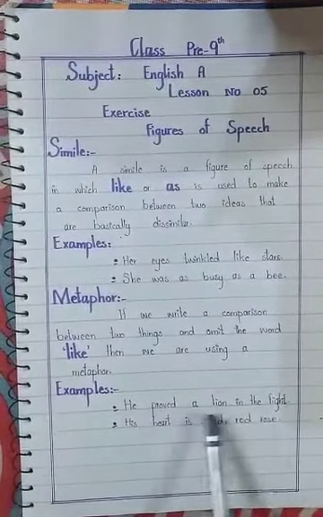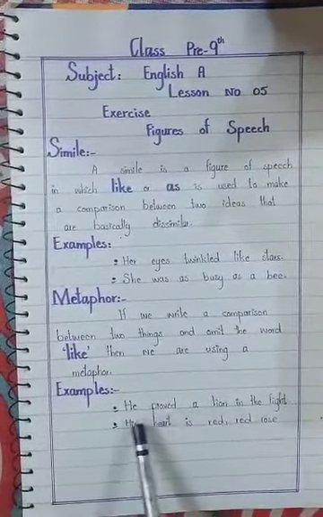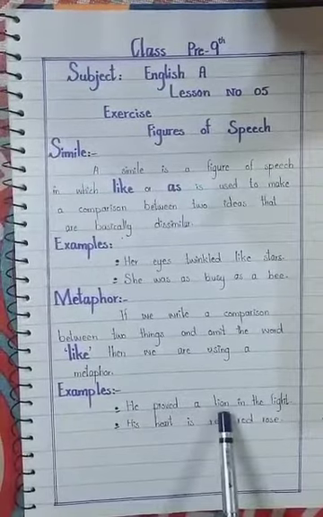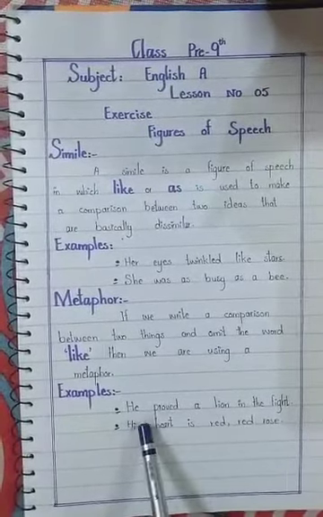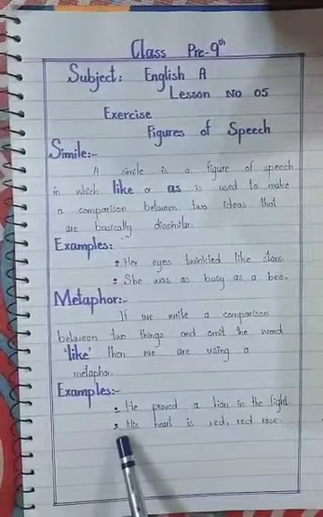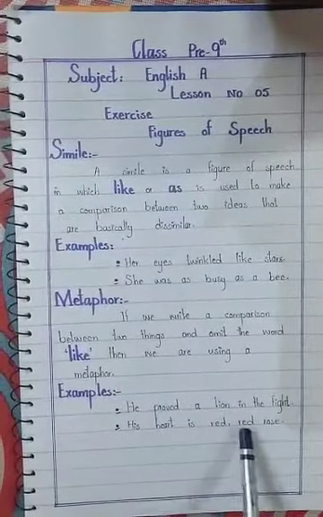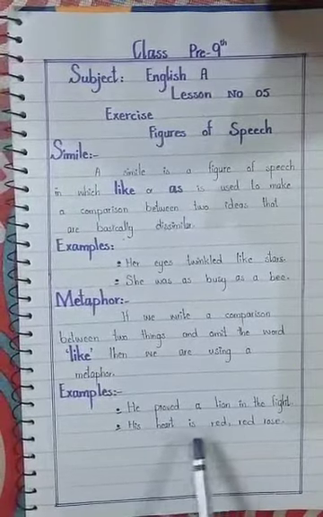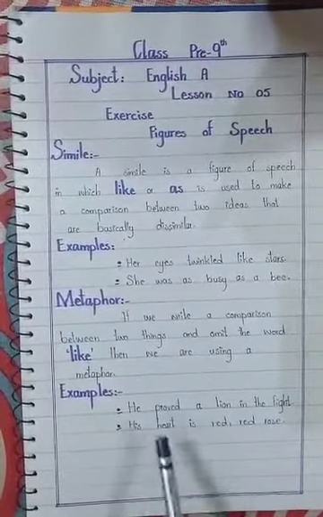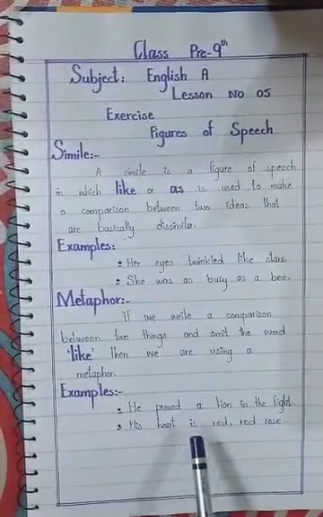He proved a lion in the fight. Here we have done comparison between two dissimilar things, but we have not used the word like or as. So its second example is his heart is a red rose. Here also we have done comparison, but we have not used the word like or as. So it is a metaphor.